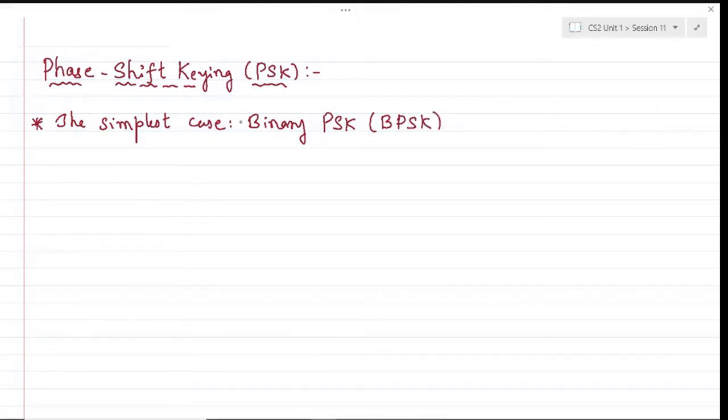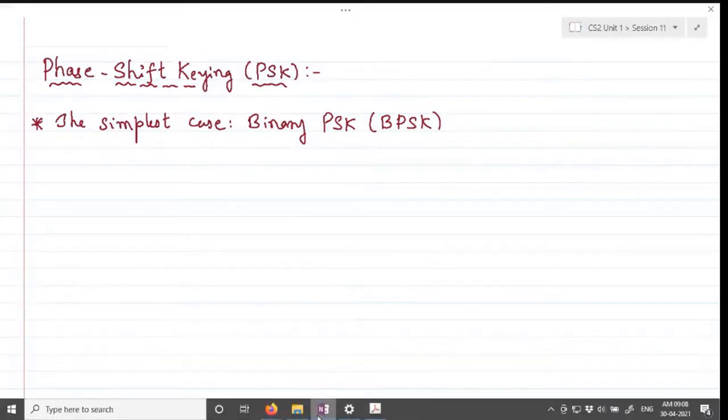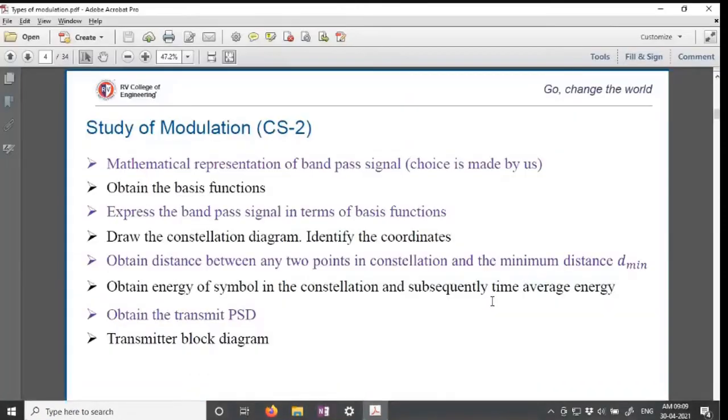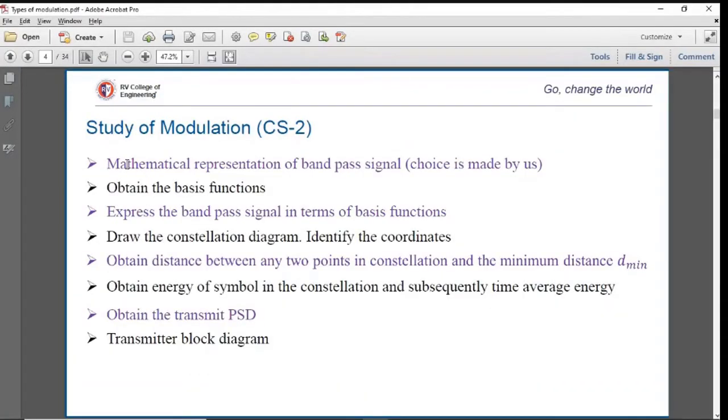Okay, so we will study all the modulation schemes based on certain standard parameters. The standard parameters were displayed in the last class itself, where we tried to understand the mathematical representation of our bandpass signal, which we will be choosing from. I mean, the choice of bandpass signal will be made by us, and we'll obtain the basis functions of such a bandpass signal.